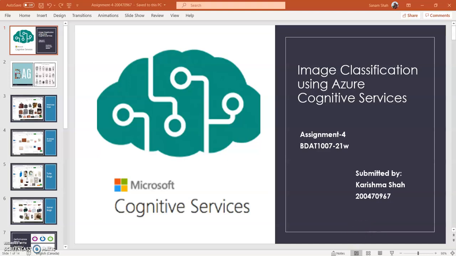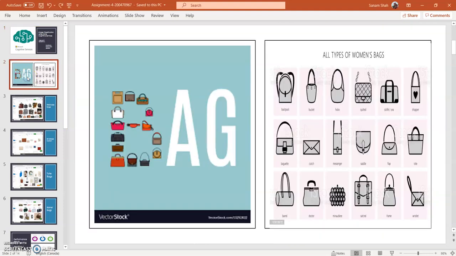This is the video presentation for assignment 4, BDAT 1007, and the objective of this assignment is to perform image classification using Azure Cognitive Services provided by Microsoft. For this experiment, I have selected my topic as bags, and as you can see here, there are various types of bags available for women, for example backpack, clutches, etc.